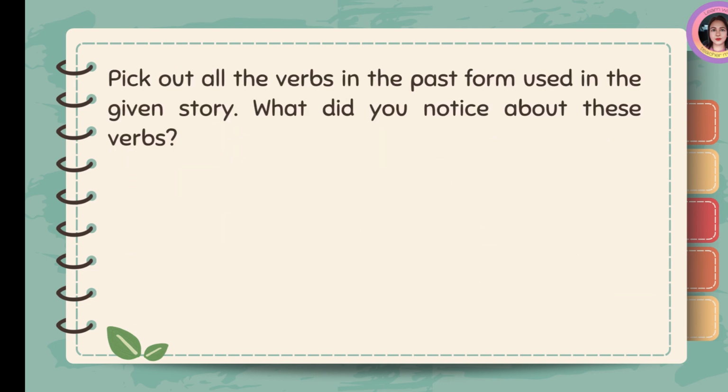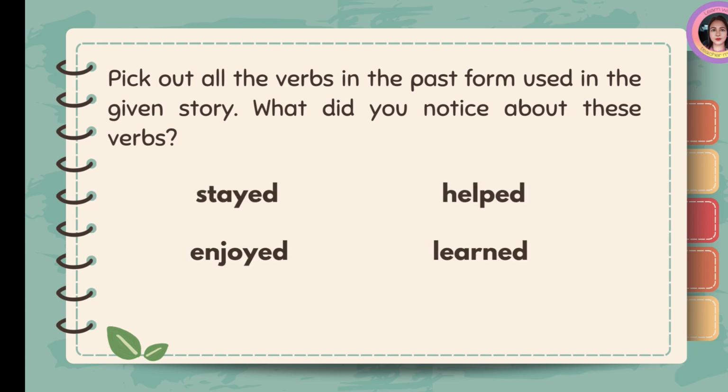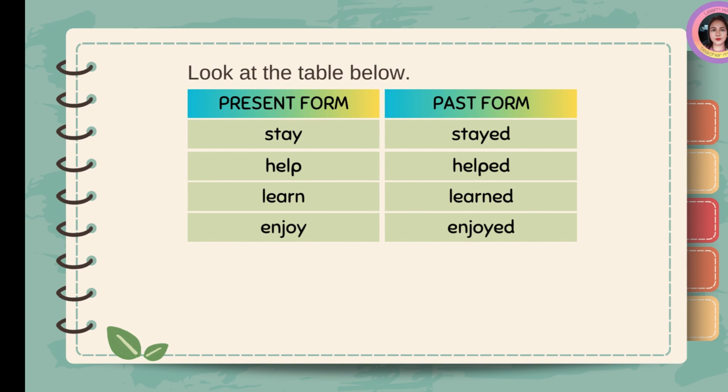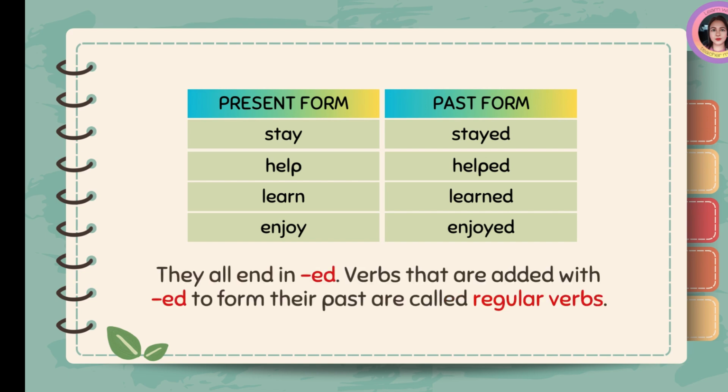Pick out all the verbs in the past form used in the given story. What did you notice about these verbs? The verbs are stayed, enjoyed, helped, and learned. Look at the table below. These are verbs in present form and past form. They all end in ed. Verbs that are added with ed to form their past are called regular verbs.